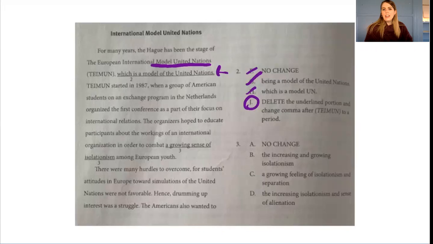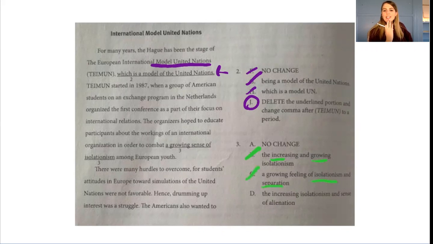The increasing and growing isolationism. Increasing and growing mean the same thing. That's redundant, taking that out. A growing feeling of isolationism and separation. Isolationism and separation mean the same thing, taking out that choice.